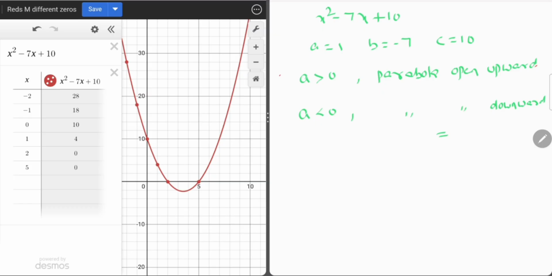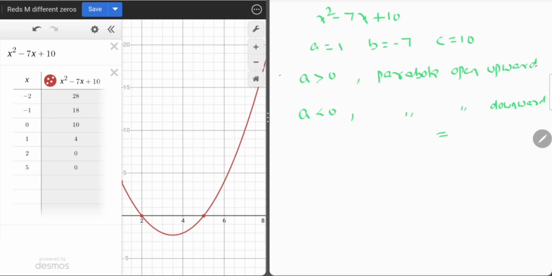Okay, so we are going by the problem here. Now a value is 1, therefore the parabola will intersect the x-axis at two different points. At x value 2 we are getting y value 0, and at x value 5 we are getting y value 0. So 2 comma 5 are the roots of the given quadratic equation.